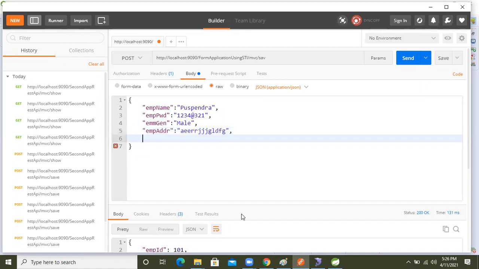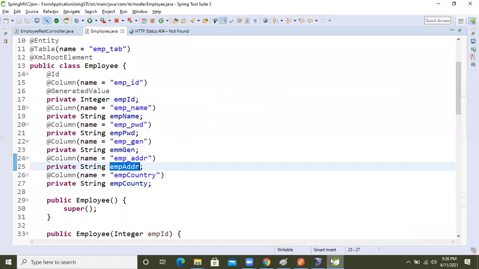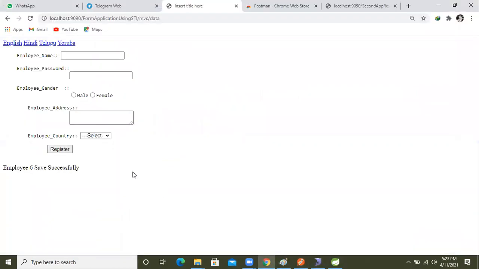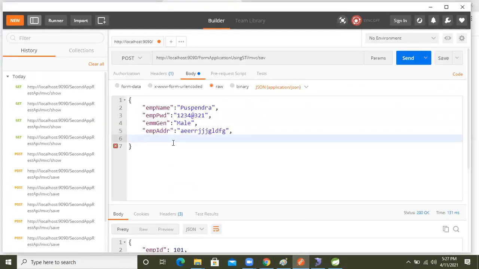Another one is the employee country, right? Copy it, come here, and paste it. After pasting that, the country is India, right? Now the data is completed, guys. Shall we send it to the save endpoint? Save. Okay, shall we send it now?